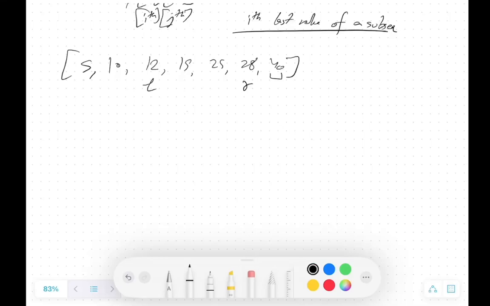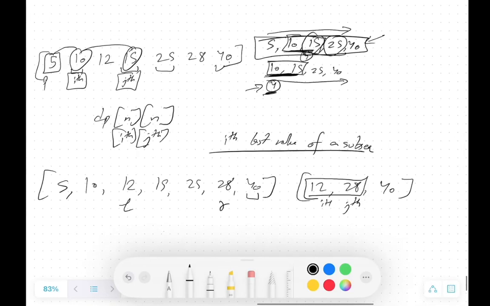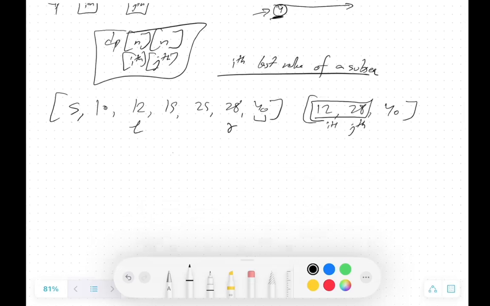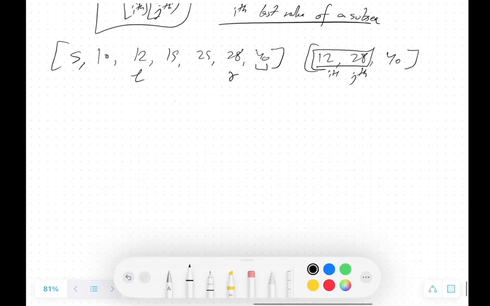Now we have this. What is the summation? The summation is 40, which is correct. So 12, 28 and 40. So what is the longest subsequence that ends on these two values, ith and jth? As I have already discussed, we're going to simply apply DP here, and we will simply calculate it for ith and jth.